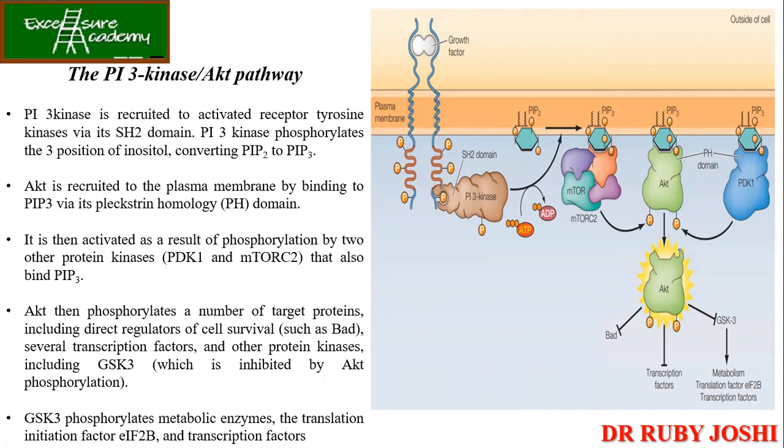So as I always said, it's always better to study the concepts with the help of the diagram. So let's check out the diagram over here. Okay, so first we have got the growth factor which comes and binds to the receptor, and these are nothing but your tyrosine receptors. So they will dimerize. So once they dimerize, there will be a cross phosphorylation and they will get phosphorylated.